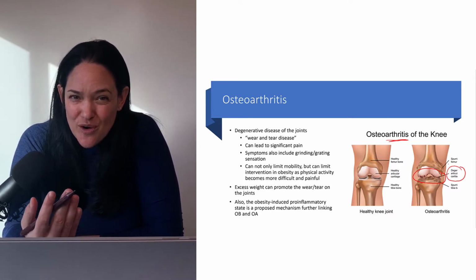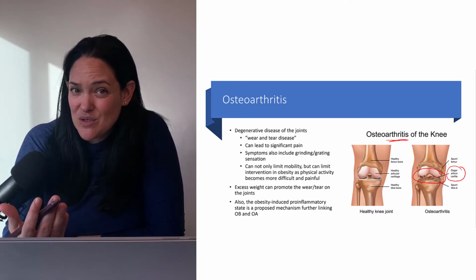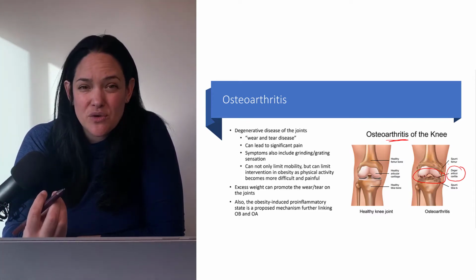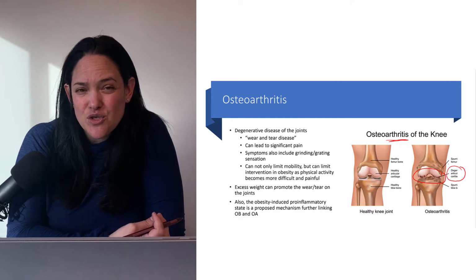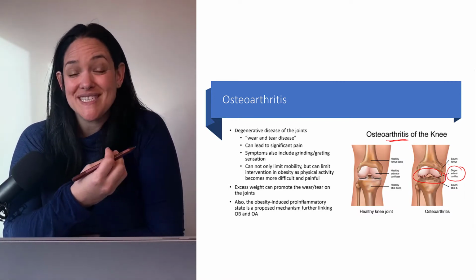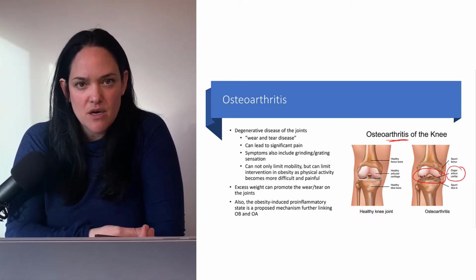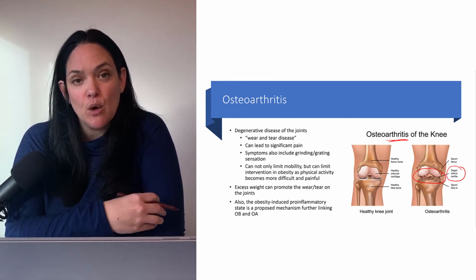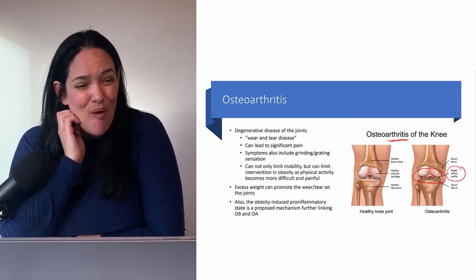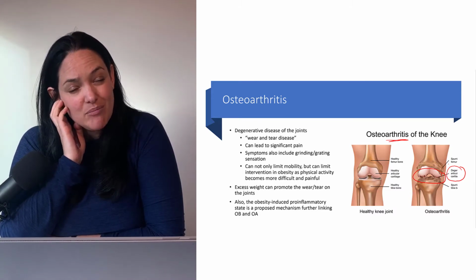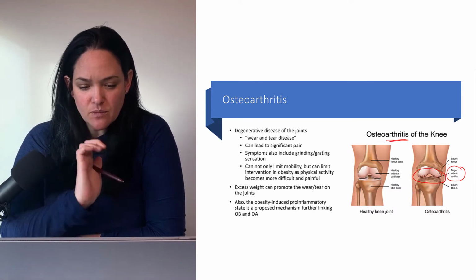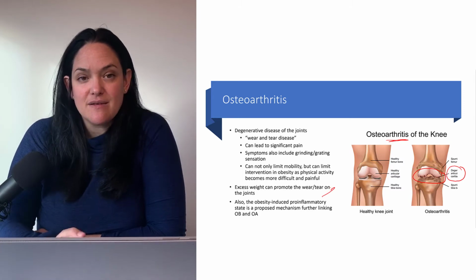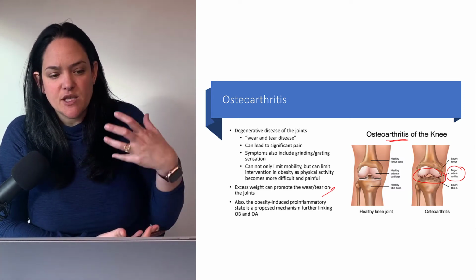Well, osteoarthritis can promote obesity too, because if your knees hurt all the time, exercising, moving your body at all, or even standing to make food can be compromised. So it's something that we know obesity promotes, but it's also part of what makes obesity so complex to treat too.